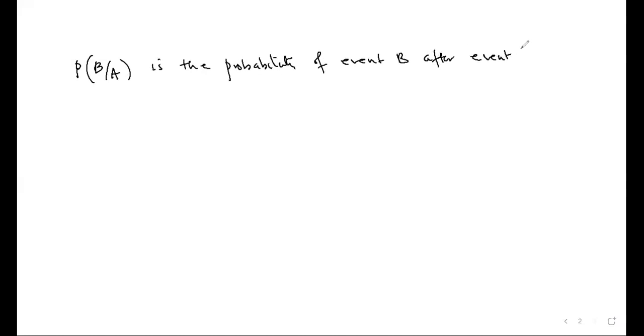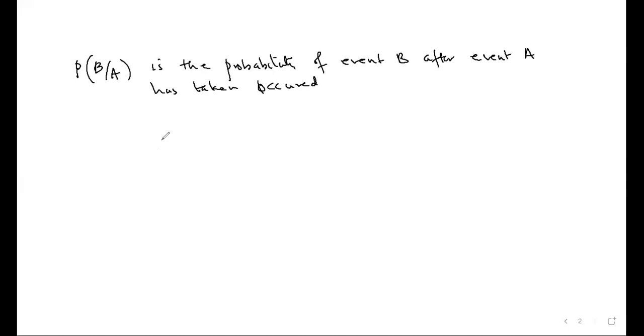Conditional probability, I have written the heading. Probability of B given A is the probability of the event B after event A has taken place or occurred.